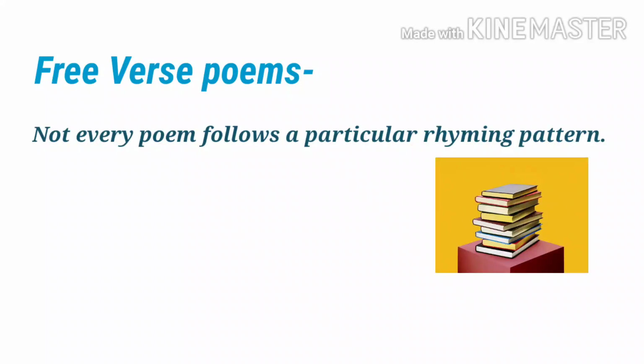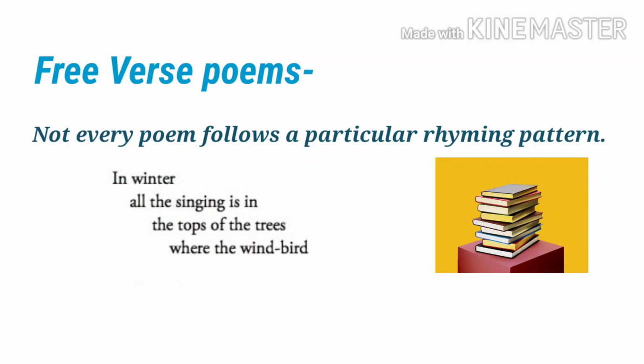Friends, not every poem follows a particular rhyme scheme or rhyming pattern. There are a few poems in your textbooks that do not follow any particular rhyme scheme or rhyming pattern. These kinds of poems are called free verses or free verse poems. See this example. In winter, all the singing is in the tops of the trees where the wind birds.